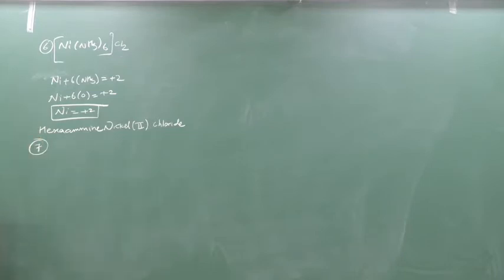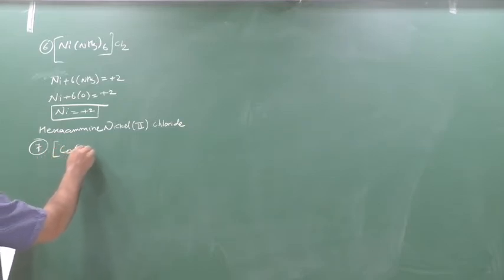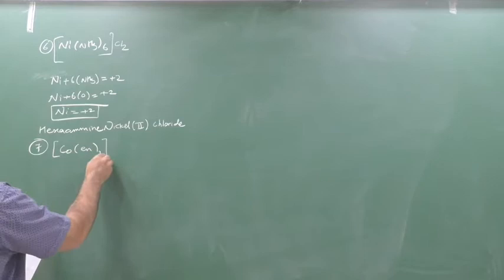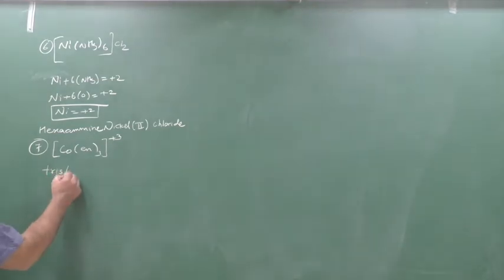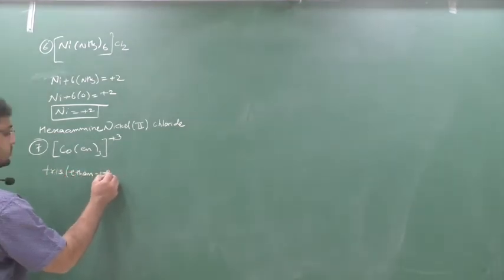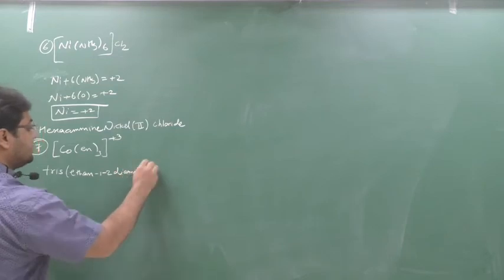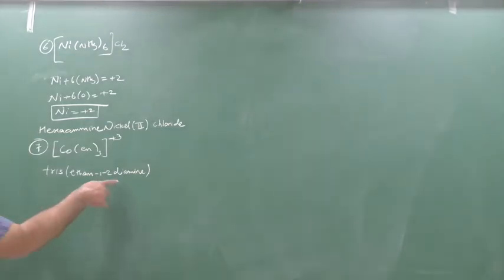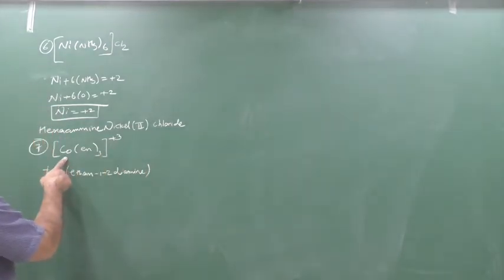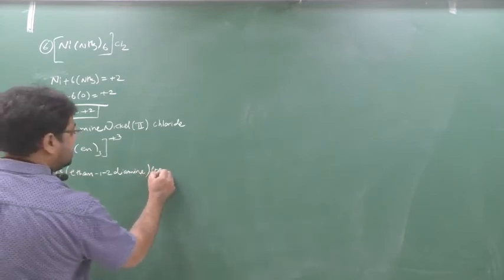We will see the 7th. The 7th was [Co(en)3]3+. Now it is a cationic complex, so the name is as it is. Now this en, en means what, beta? Ethane-1,2-diamine. And I told you whenever the ligand is numbering, you should use the prefix bis, tris, tetrakis. So here there are 3. So what will I write? I will write here tris, then ethane-1,2-diamine. Don't put here double m. Only for ammonia double m. So tris(ethane-1,2-diamine)cobalt. Now it is a positive complex, cationic complex. The name of the metal is as it is, cobalt.